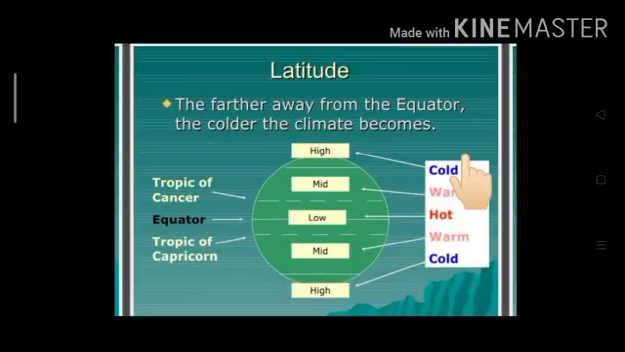Okay children? See this, children? The further away from the equator, the colder the climate becomes, because these areas receive slanting sun rays and the equator receives direct sunlight. So places near the equator are hot. Okay children? I hope you have understood today's topic very well.